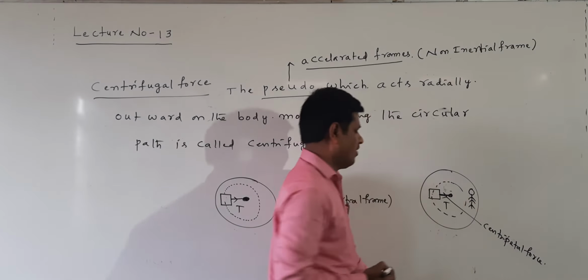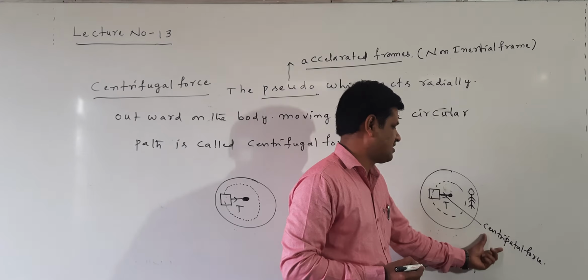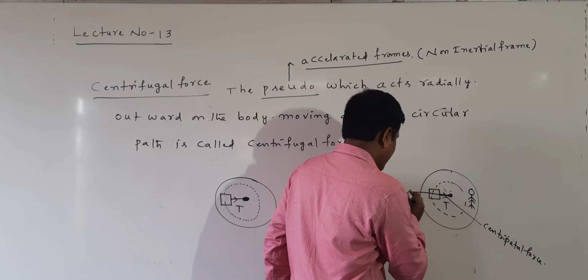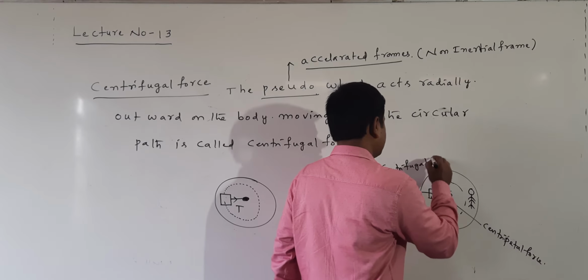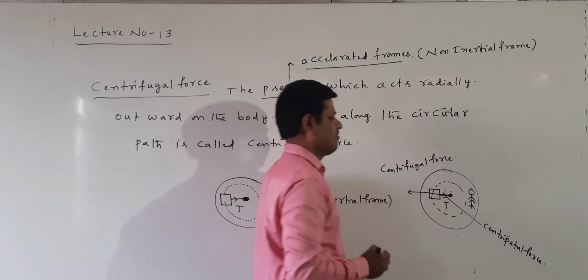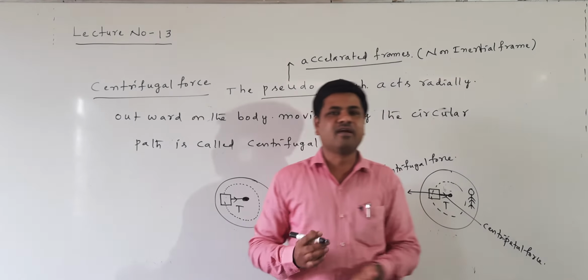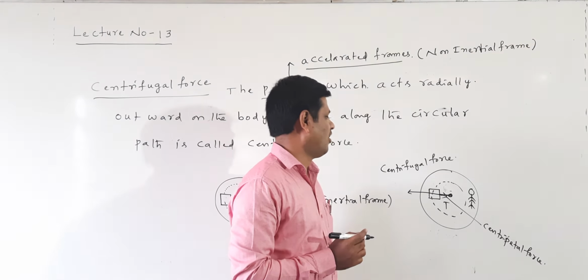Due to the tension, the centripetal force is acting towards the center. But away from the center, another force is acting, that is the centrifugal force. These two forces are equal in magnitude. That's the reason the net force acting on the body is 0.